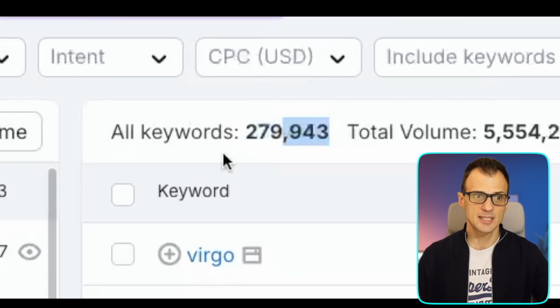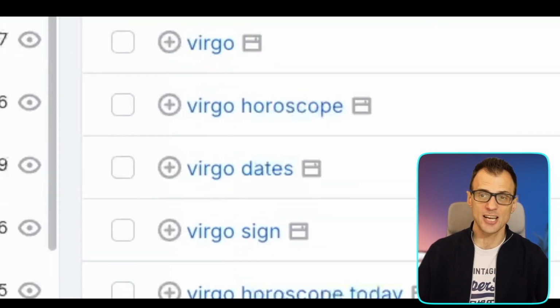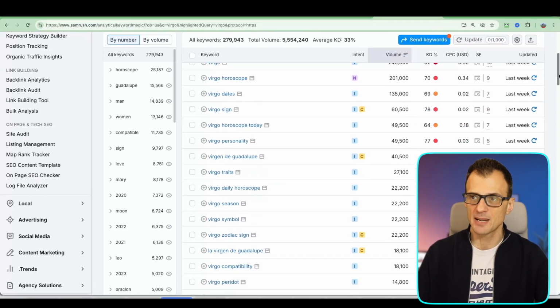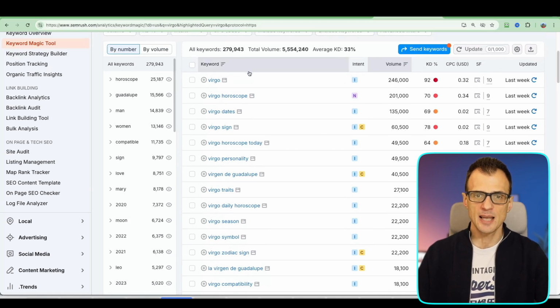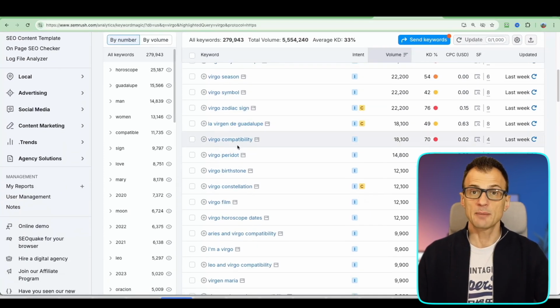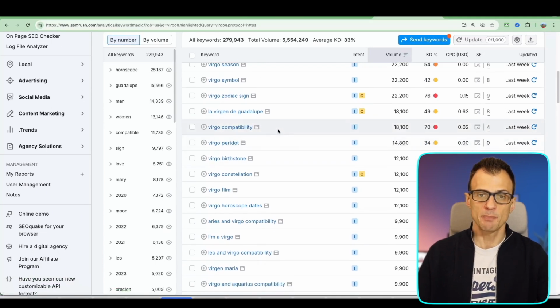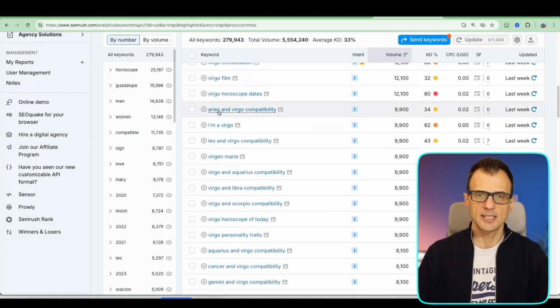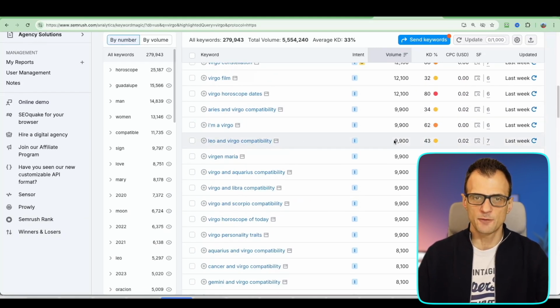279,000 keywords that are in the Semrush database. This is why I actually love Semrush, because they've got a massive database of keywords, and we're getting some unique, insane information here. Look at this. For example, we can make a video about Virgo compatibility. This will be a very cool and interesting topic for a YouTube video. Here is another one, Aries and Virgo compatibility, Leo and Virgo compatibility.